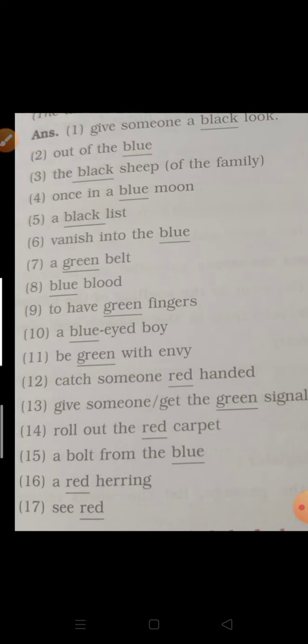Moving ahead to the next question. This is the second question of the warming up activity. What are you reminded of when you think of the following colors? So here children, you have to write what these colors remind you of. Different colors are given like purple, orange, yellow, pink and white. What do you think about these particular colors? You are supposed to write on your own.